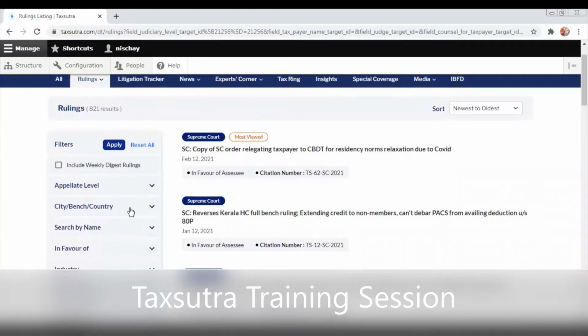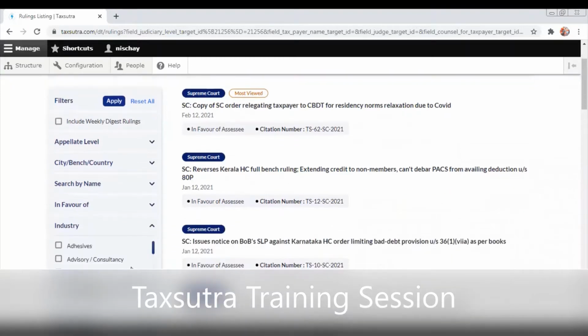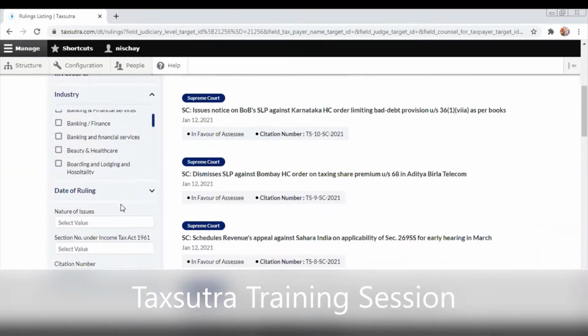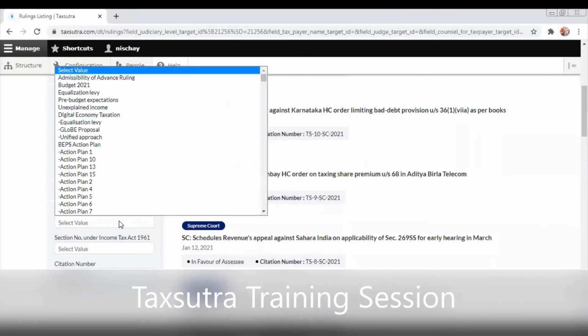I have the cream rulings of the Supreme Court that have been reported so far. Now, if I want to select by industry, I click on industry, and I get the Supreme Court rulings based on the various industries. So this tool gives you an overview of how to search the cream rulings based on various criteria. You can search the ruling by nature of issues as well.